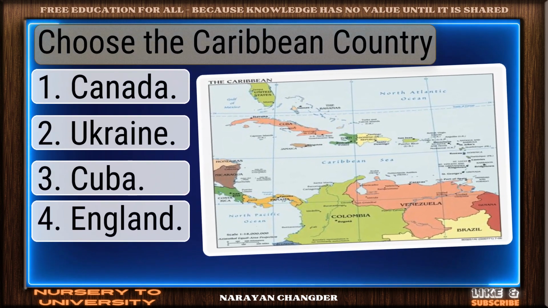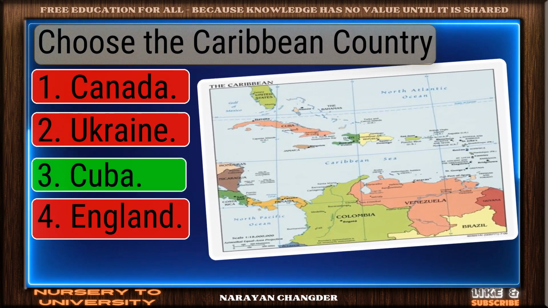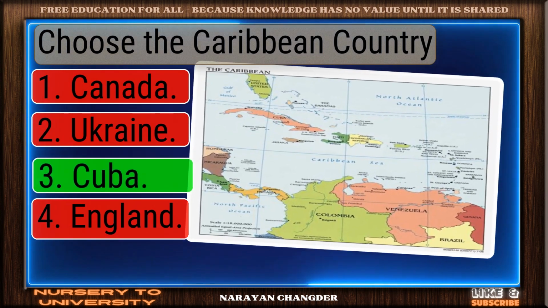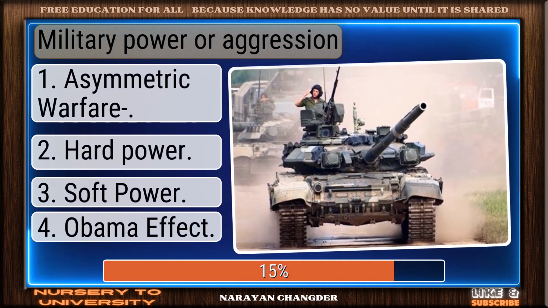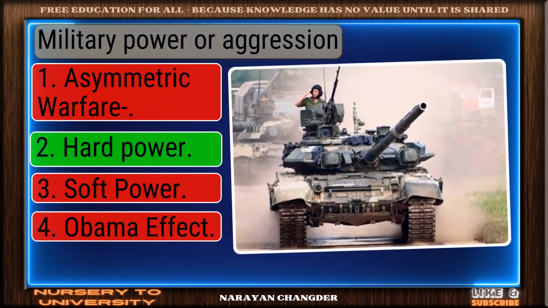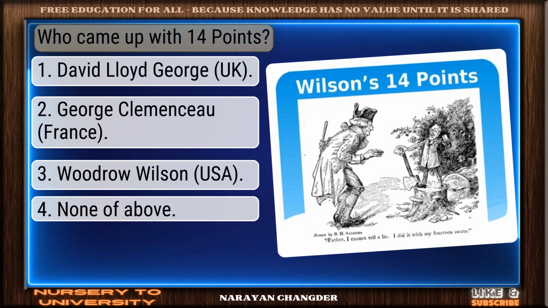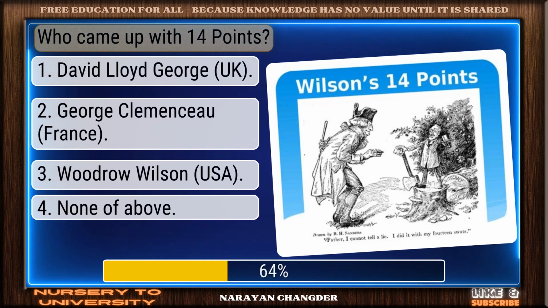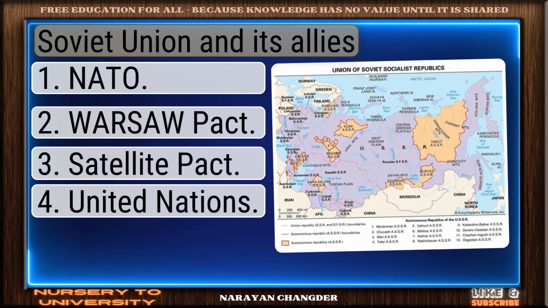Choose the Caribbean country. Great job. Cuba is the accurate answer. Military power or aggression. Nicely done. Hard power is a solid answer. Who came up with the 14 points? Bravo. Woodrow Wilson is the answer.